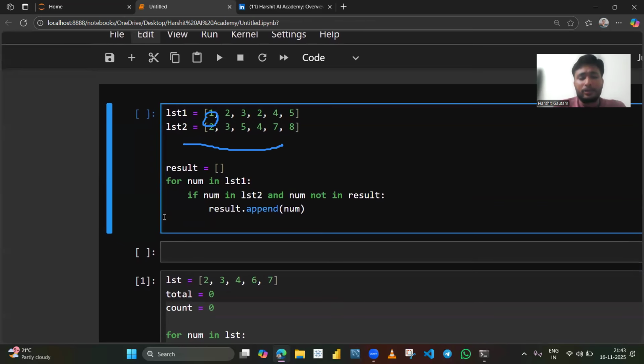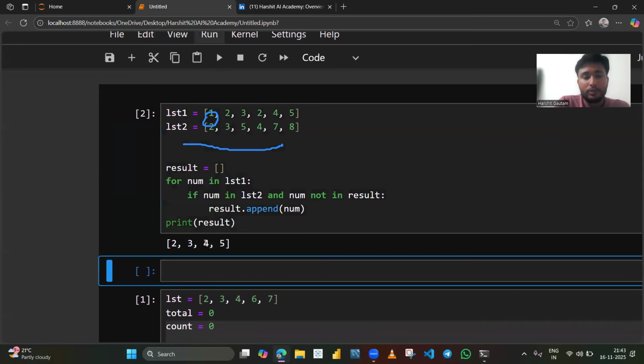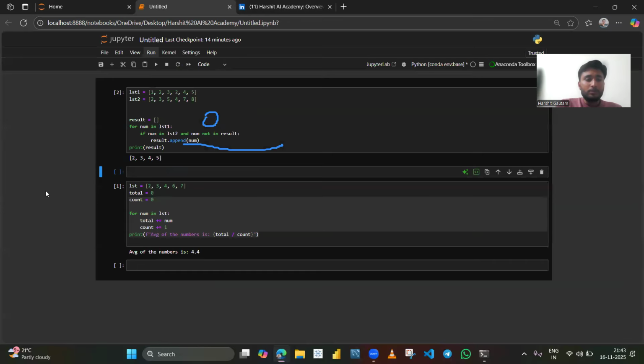At last, I will get outside of the loop and print result. When I run this, we will get 2, 3, 4, and 5. This is the intersection. This is exactly what we wanted, right? So in this video, I have solved two Python interview questions.